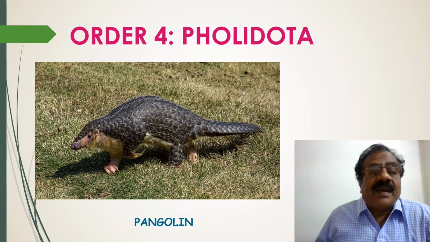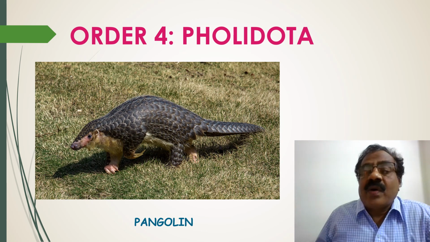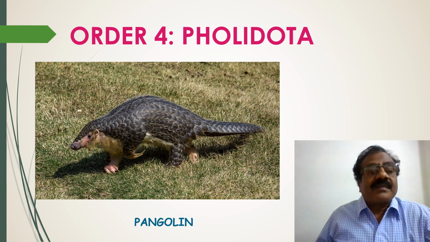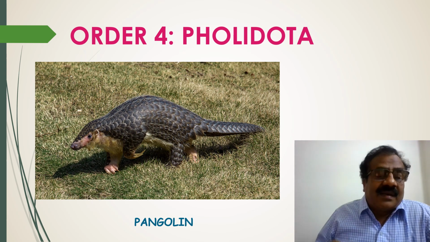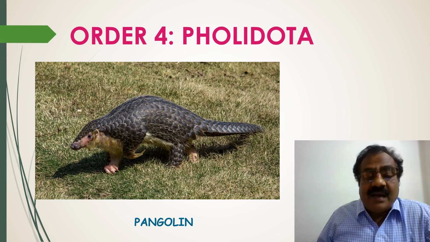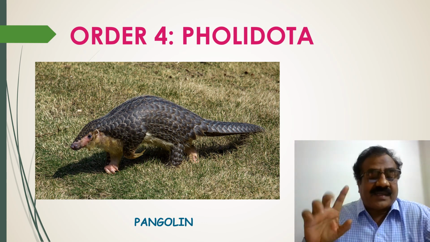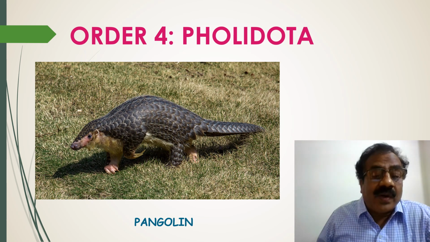Pholidota. Here body is covered by overlapping horny plates. Here the hair is present between scales. Teeth are absent. Sticky tongue is used to capture insects. Tongue is protrusible and the snout is long. They are terrestrial and burrowing animals which can roll themselves into a ball for protection. Example, pangolin.